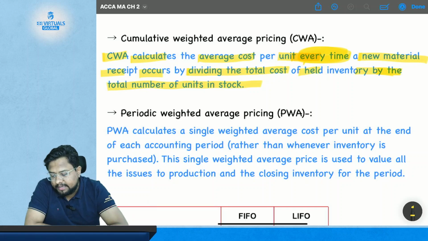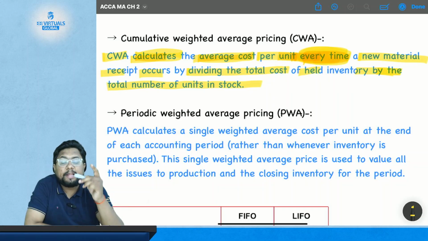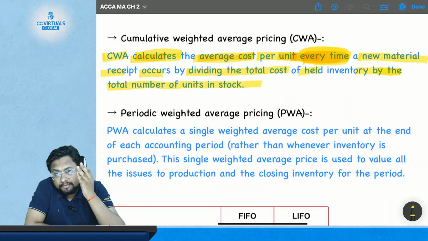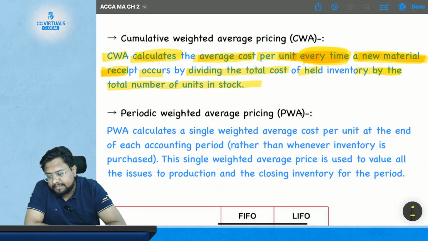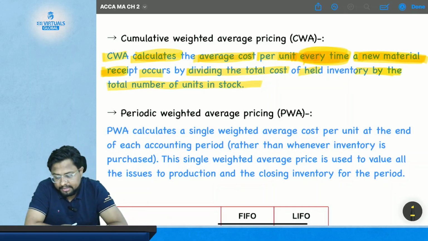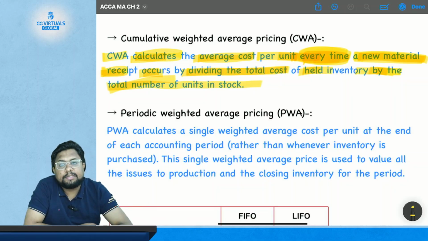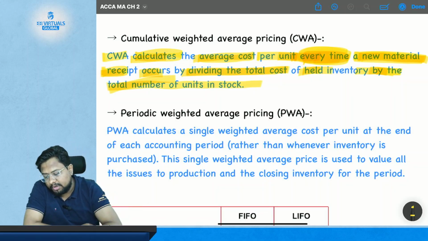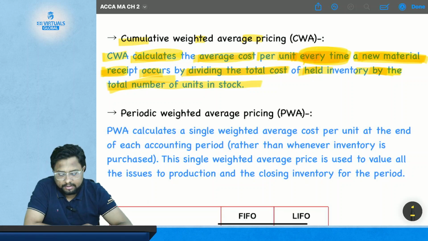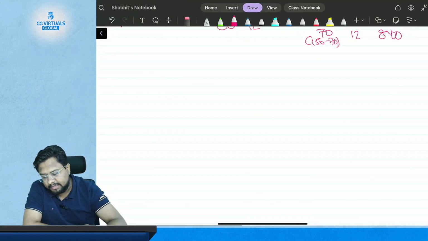It is saying that CWA calculates average cost per unit every time. Every time means every time it will have a fresh calculation when a new material is received, by dividing the total cost of the held inventory by the total number of units in the stock. Okay, so this is CWA, the cumulated weighted average pricing method. Now let's understand this by an example.